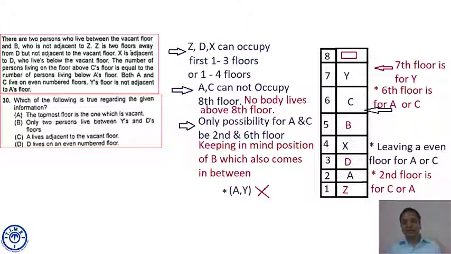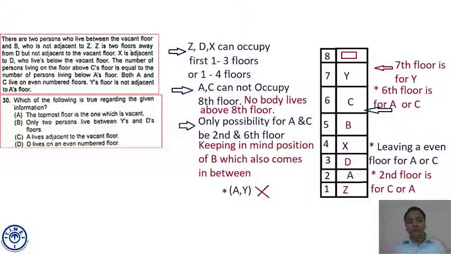No, this is not the case. 3 persons live between Y's and D's floors. C. A lives adjacent to the vacant floor. That is also wrong. Y lives adjacent to the vacant floor, not A. Option B is ruled out. Option C is ruled out. Option D. D lives on an even-numbered floor, which is wrong. D lives on the 3rd floor.